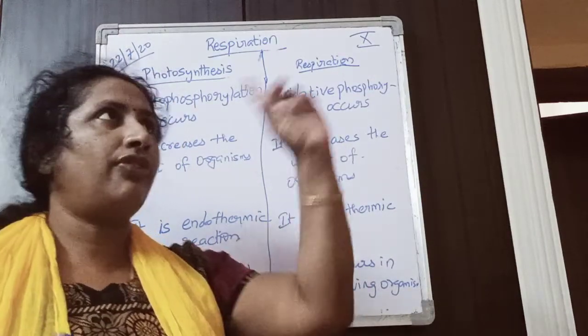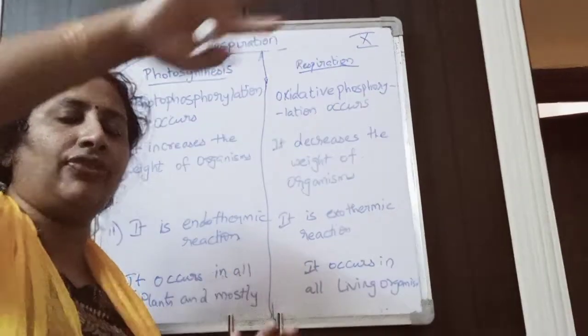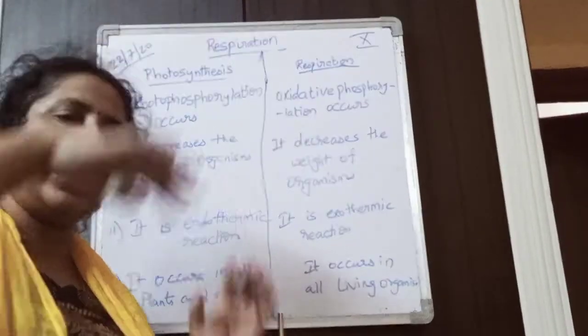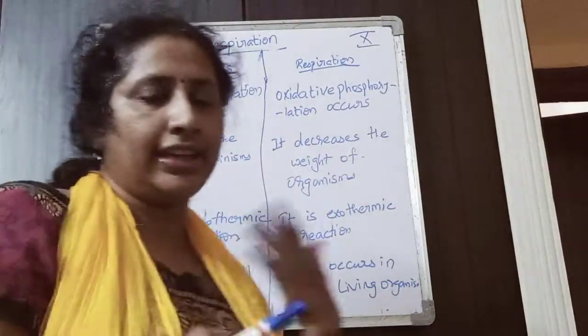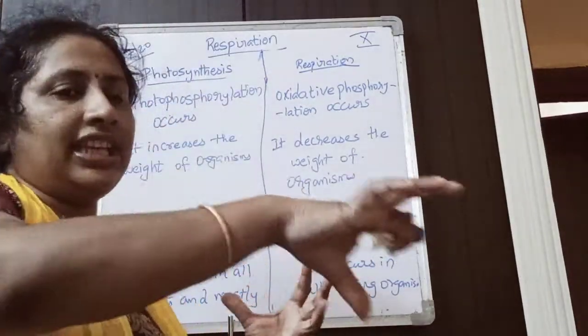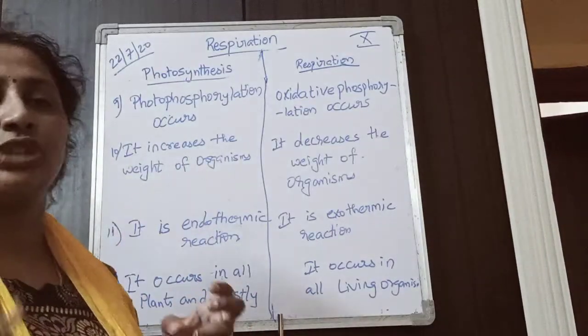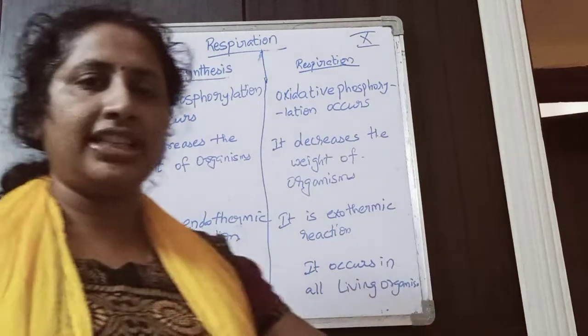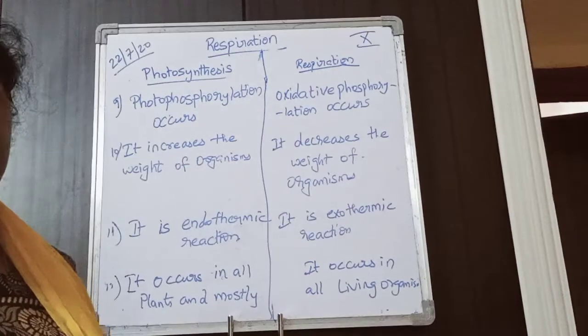For example, for a fan to rotate, what is needed? Outside current. If current is supplied, then only the fan will rotate. So it is an endothermic reaction, meaning energy is given for the reaction to occur. In photosynthesis, light energy is given, then only it occurs. That's why it is an endothermic reaction.